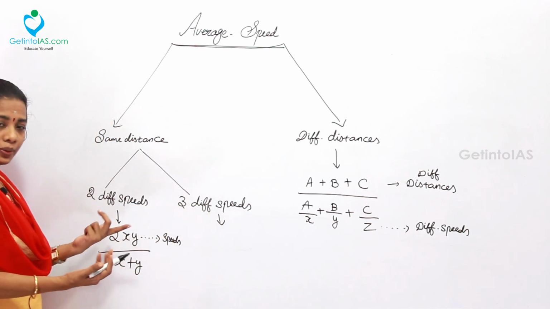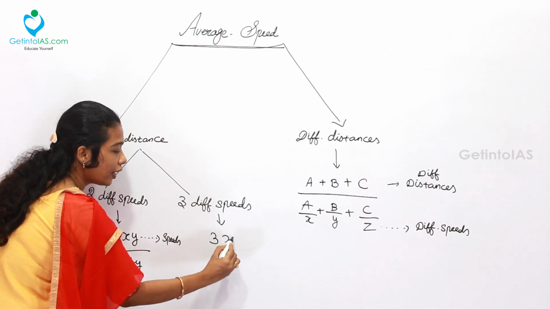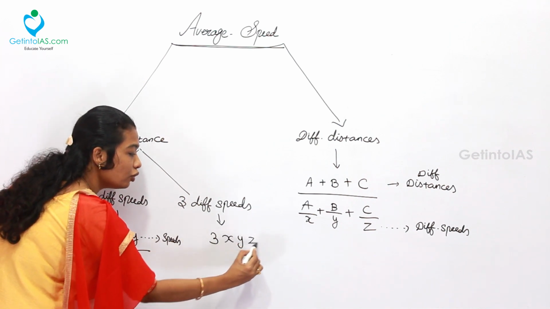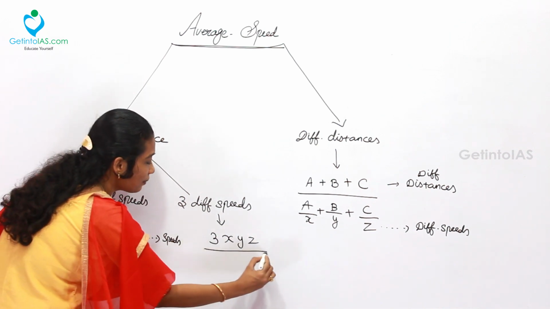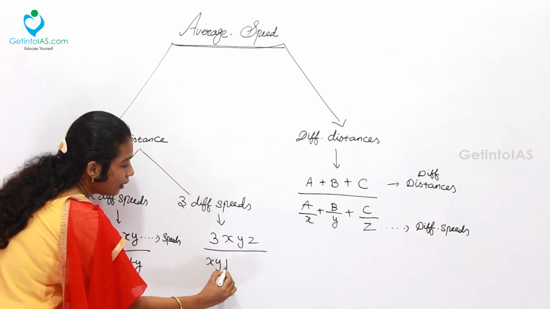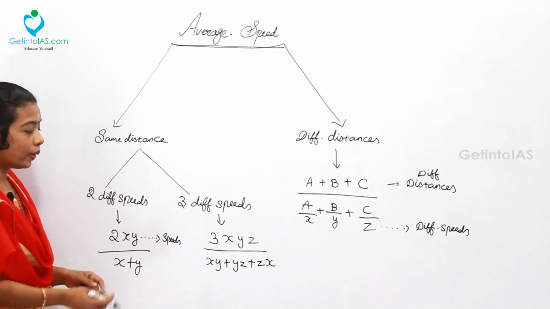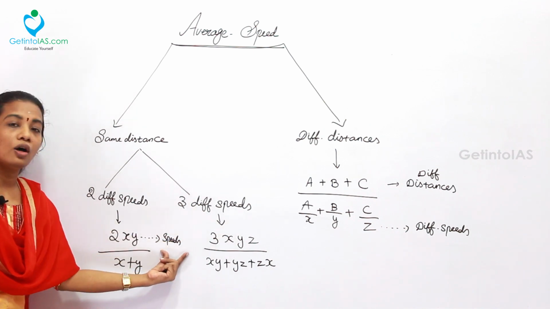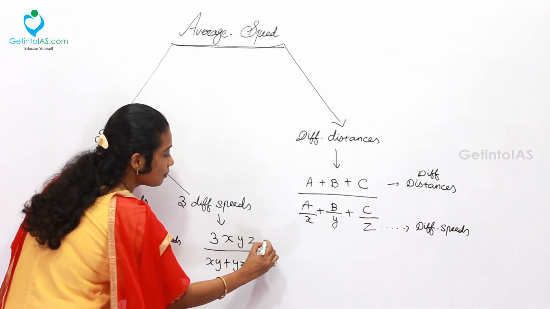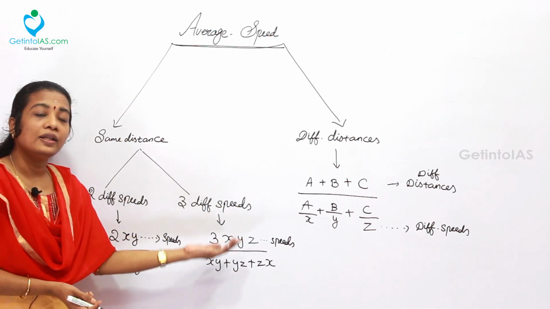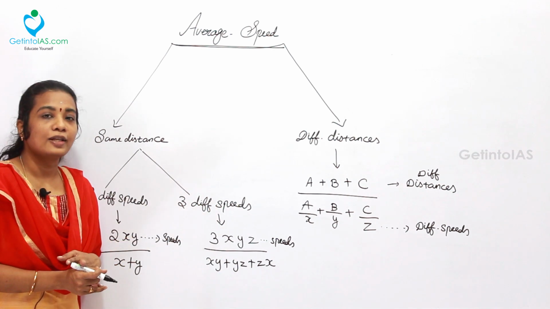In case of 3 different speeds, simply take 3xyz by xy plus yz plus zx, where x, y, z are all speeds. We are going to apply these formulas wherever applicable.